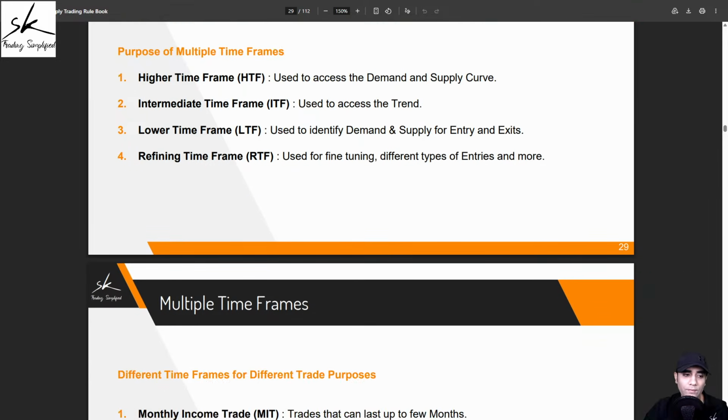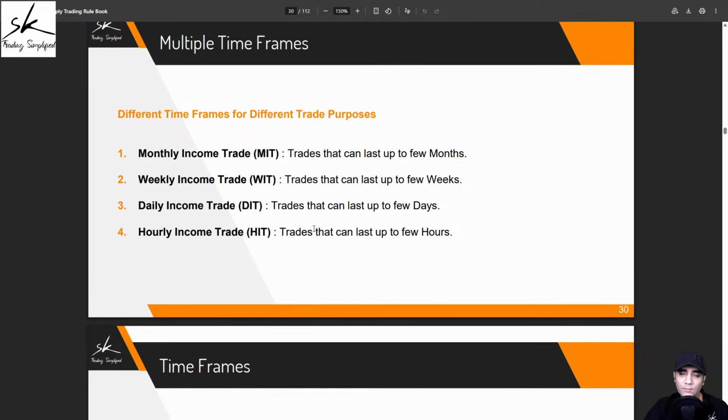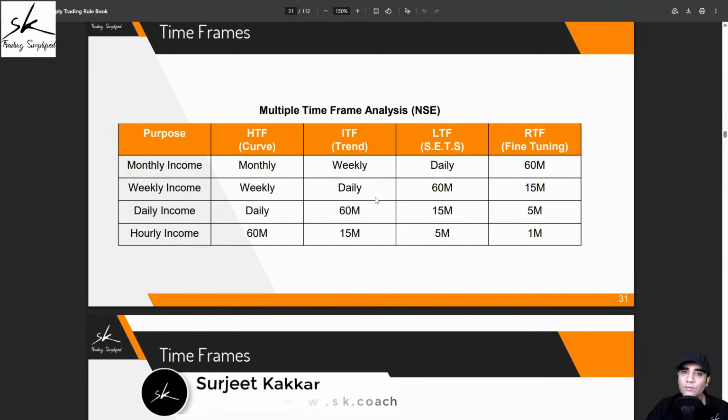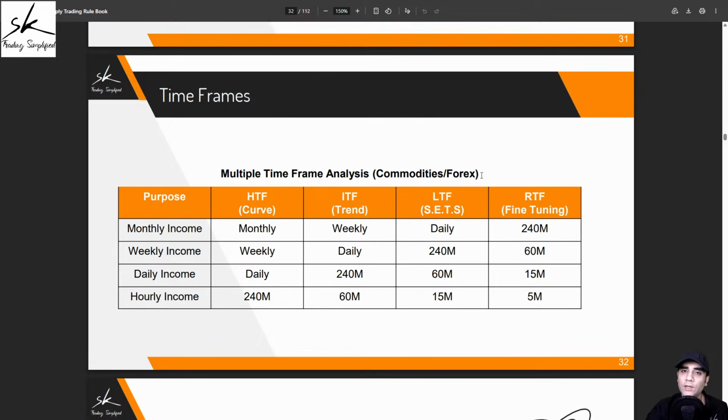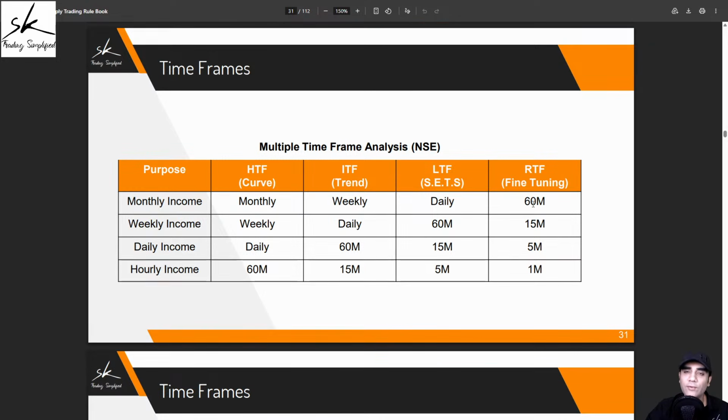Next, what are the 4 different purposes of trades? We have already talked about it: HIT, DIT, WIT, and MIT. So now the question comes: for every purpose of trade, what will be my 4 different time frames? And we get the answer from this table. Mind you, this table, which is on page number 31, is specifically for the NSE market because this market is only open for 6 hours and 15 minutes. But if you're trading markets which are open for longer durations, like commodities, forex, cryptos, maybe some international markets, then you can look at the table on page number 32. But since I will be taking examples from the NSE, I will be following this table.